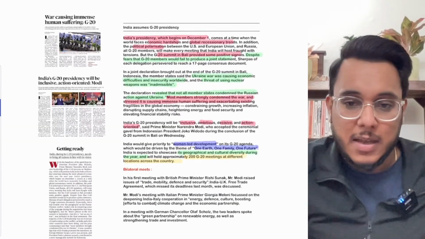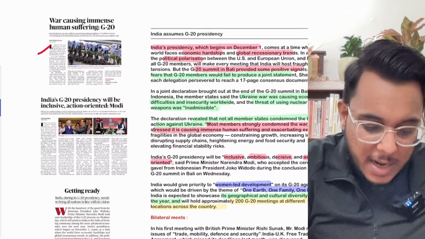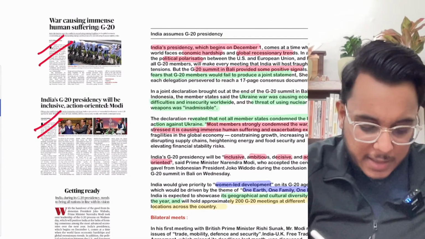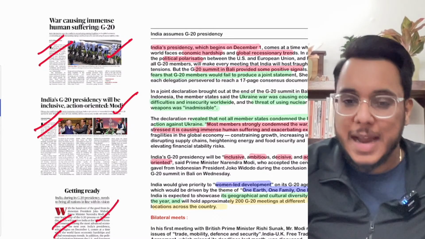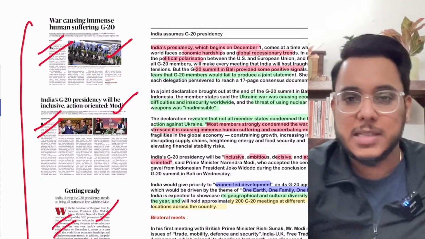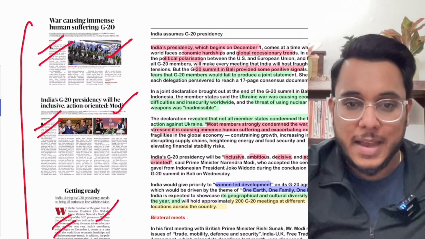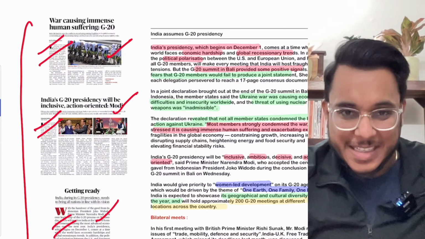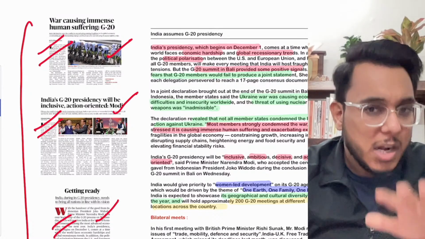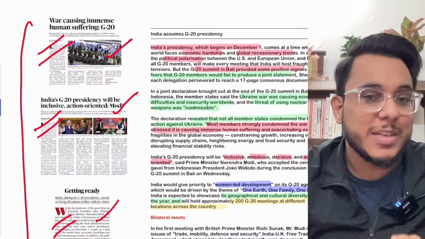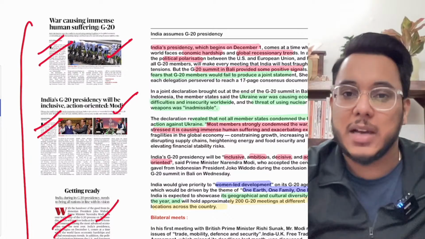Okay, the first article. Here, what we have done is clubbed three articles: one from page number 1, one from page number 10, and one article from the editorial section. All these three articles are talking about the G20 summit that has just concluded in Bali, Indonesia. We'll see what the key takeaways were from this meet, and particularly with respect to India, what important bilateral meets have been held between India and other countries.